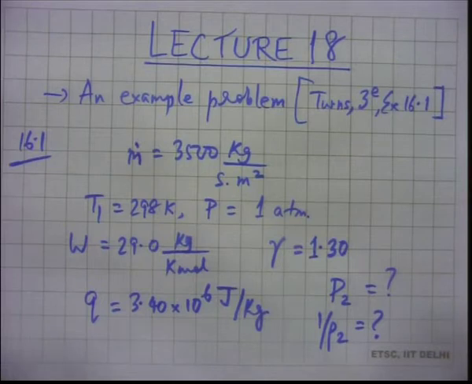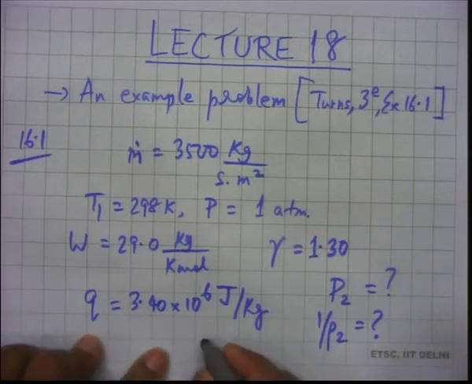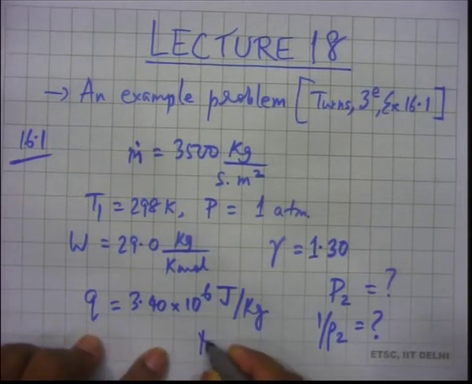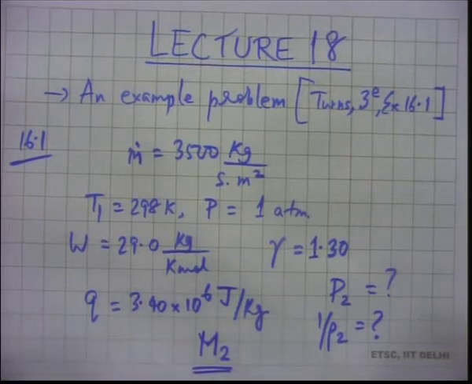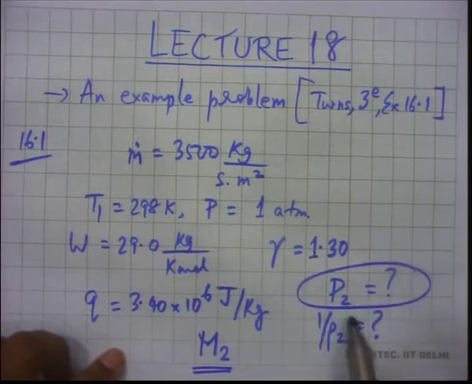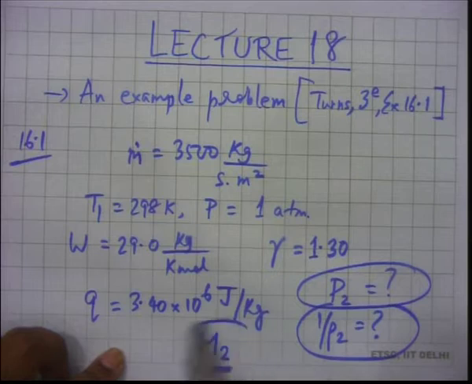Then the other question that we have to address is, the problem also asks us to determine M2, that is the Mach number of the burnt gases. So we have three things to do: get P2, get 1 over rho 2, so that is state 2, and also get M2.